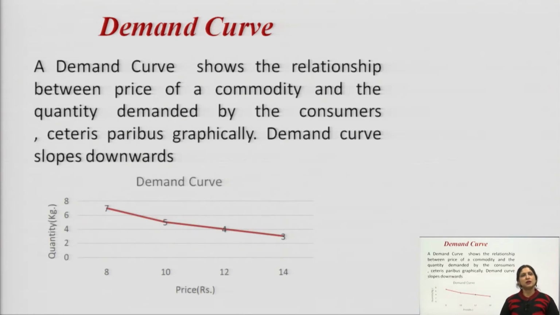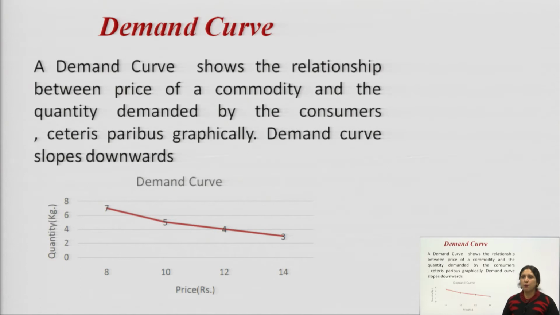Now, next comes the demand curve. A demand curve shows the relationship between the price of a commodity and the quantity demanded by the consumer, ceteris paribus, graphically. It means that the demand curve shows the relationship only between the price and the quantity demanded. Ceteris paribus means other things remain constant.